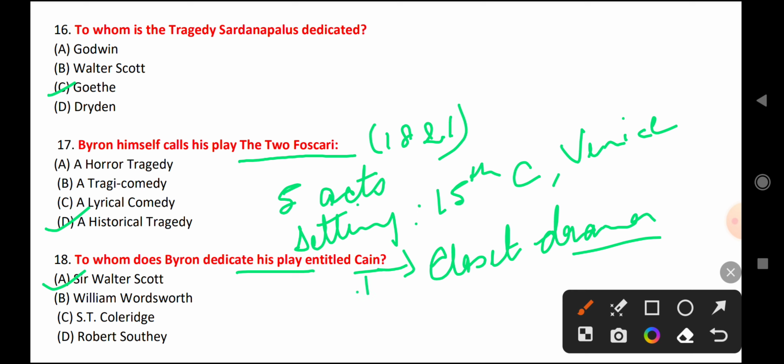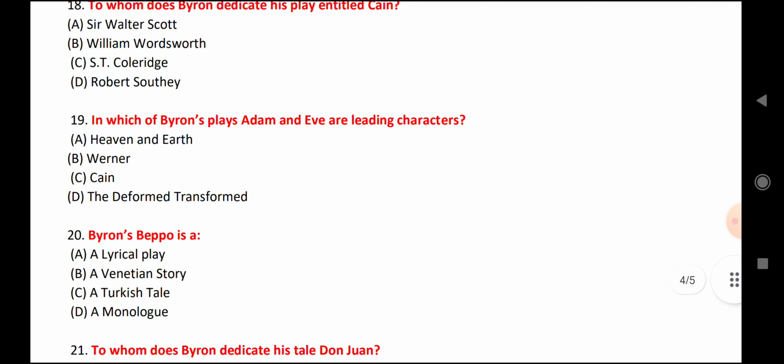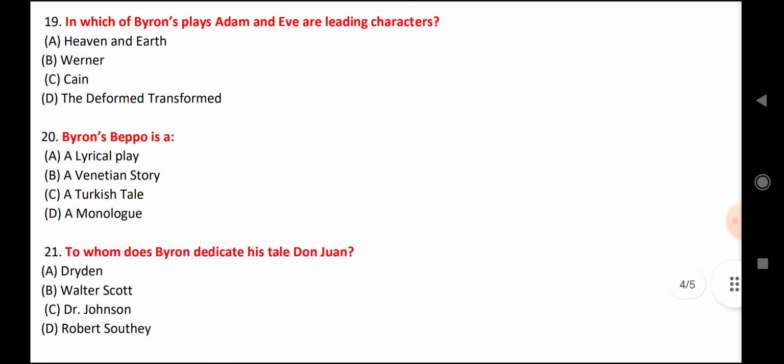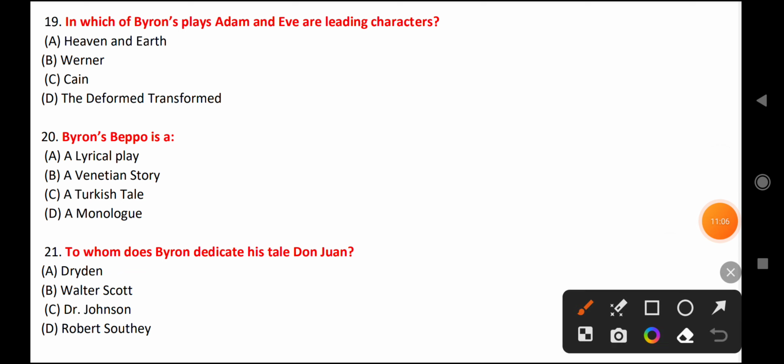And this work, Cain, was published in 1821 and dedicated to Sir Walter Scott. Now let's come to question number 19. In which of Byron's plays are Adam and Eve leading characters? Adam and Eve are leading characters in the drama Cain. This drama is based on the biblical story of Abel and Cain.